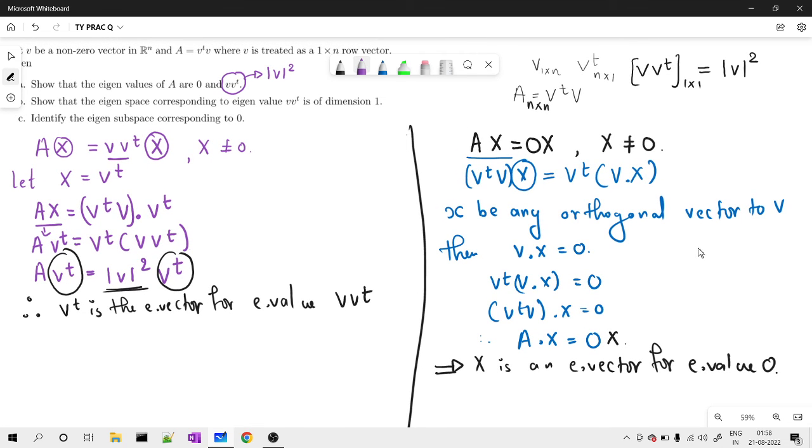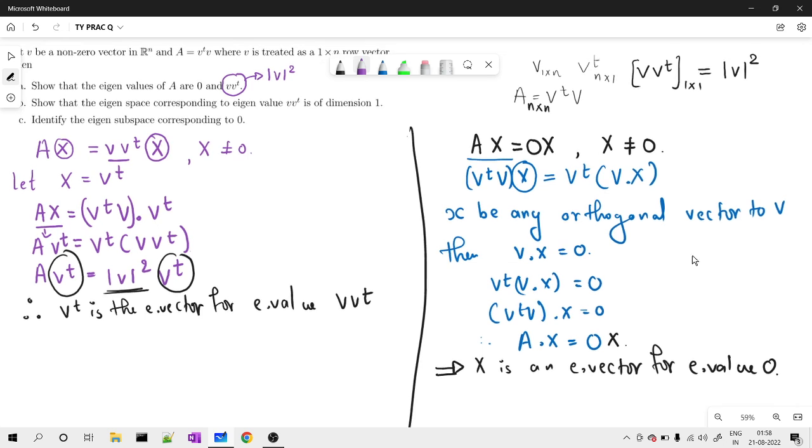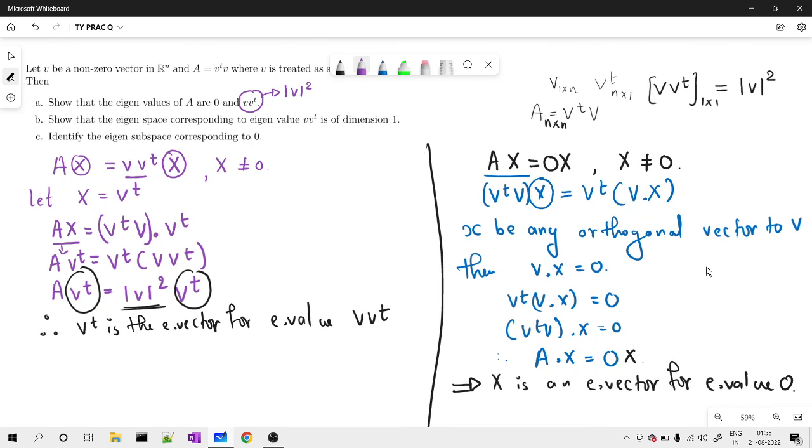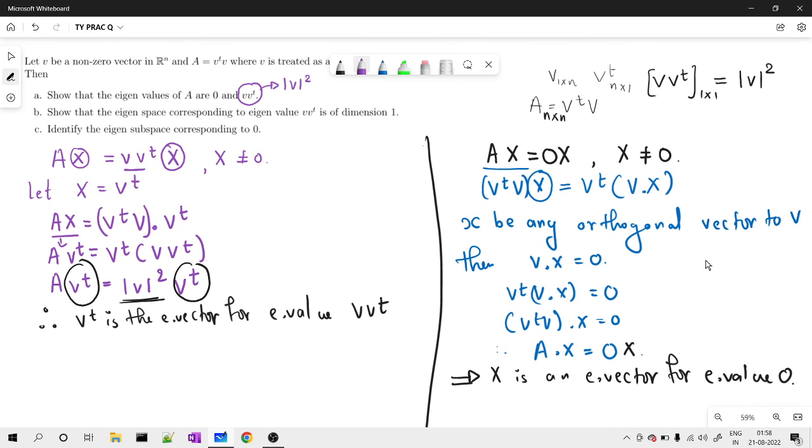Hence, 0 becomes an eigenvalue. Apart from this, we also identified the eigenvectors for eigenvalue 0. The eigenvectors for eigenvalue 0 are nothing but the collection of all vectors orthogonal to V. That becomes the eigenspace for eigenvalue 0.